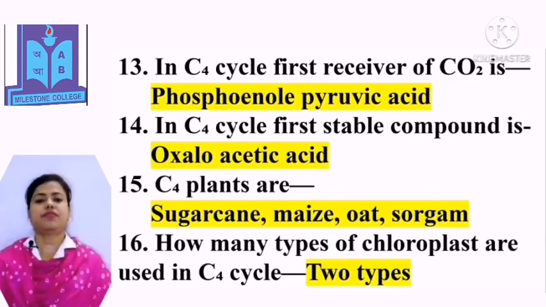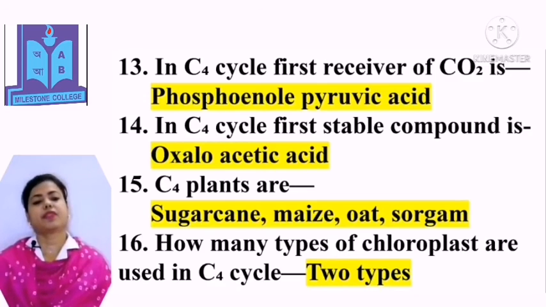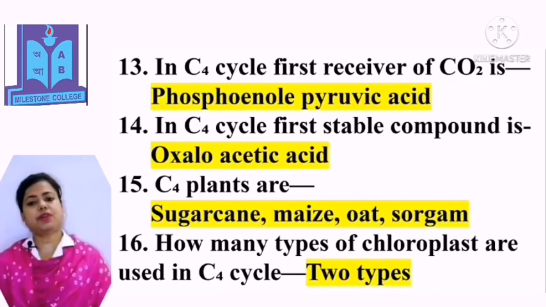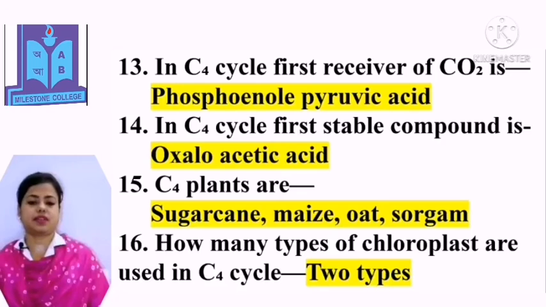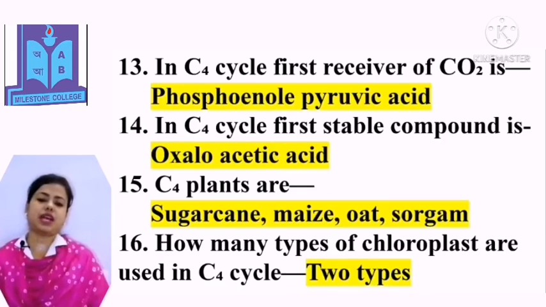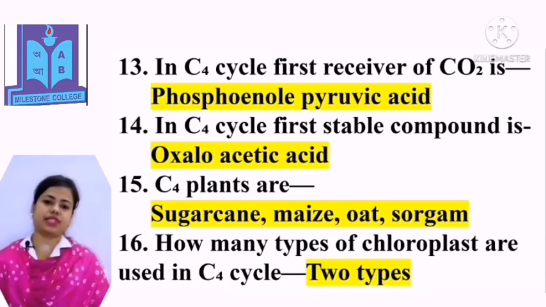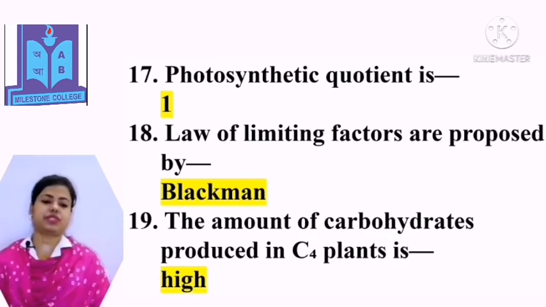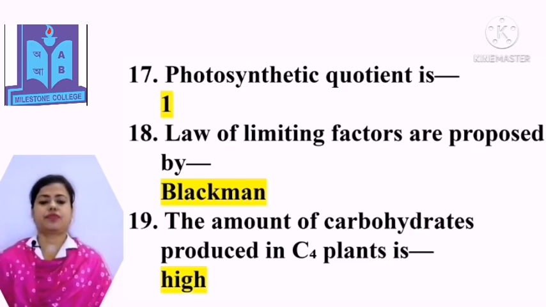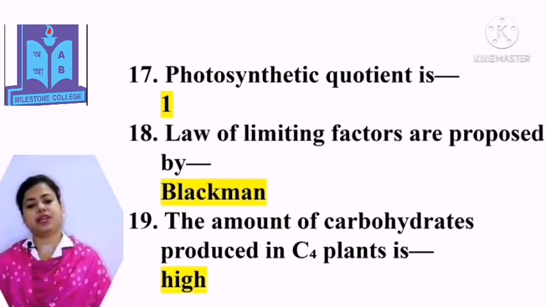In C4 cycle, the first receiver of carbon dioxide is phosphoenol pyruvic acid. In C4 cycle, the first stable compound is oxaloacetic acid. C4 plants are sugarcane, maize, oat, sorghum, etc. How many types of chloroplast are used in C4 cycle? The answer is 2 types. Photosynthetic quotient is 1. The law of limiting factors was proposed by Blackman. The amount of carbohydrates produced in C4 plants is high.